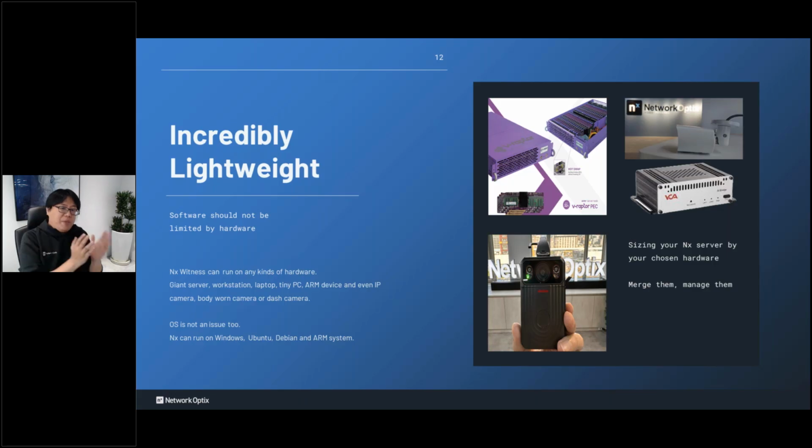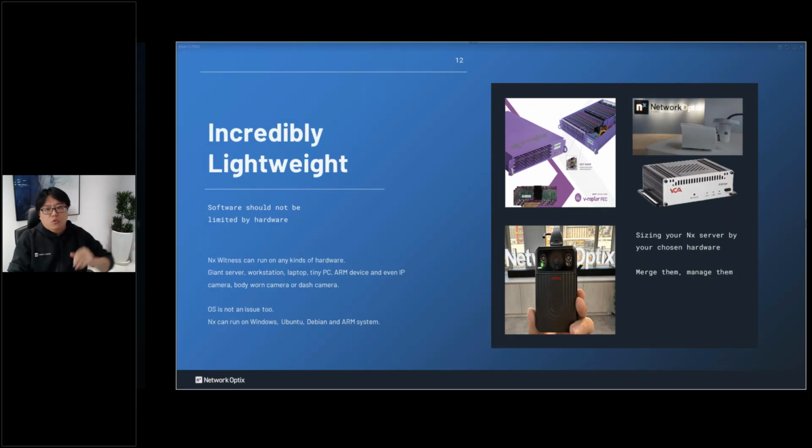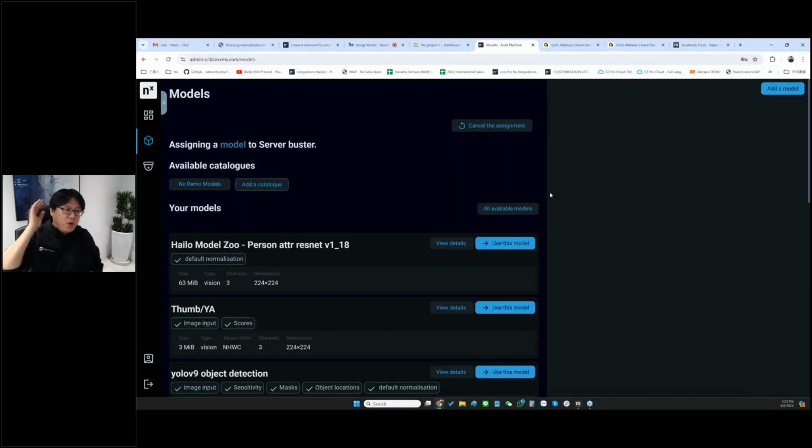We want to bring the AI manager together with NX Witness, NX Enterprise, to any hardware devices. So in the future, we will enhance our model store. Right now, at this moment when we release the AI manager, if you subscribe to the AI manager, you can do your own AI training to use your own AI with the NX system.